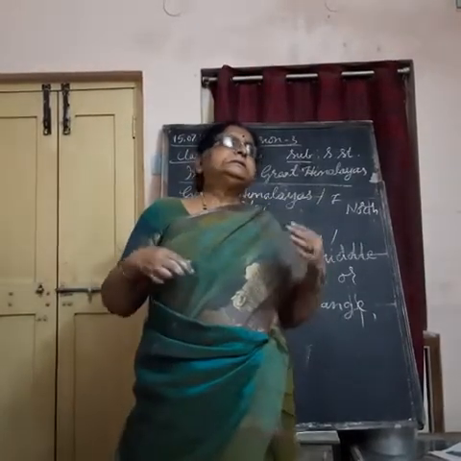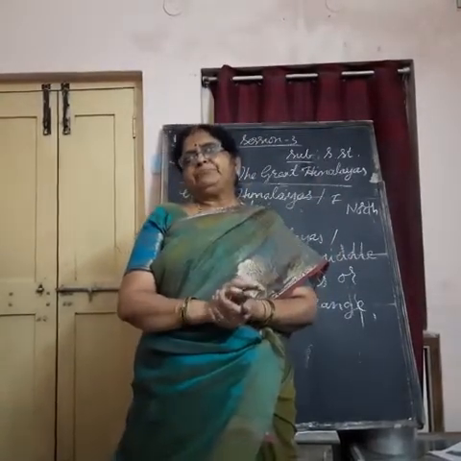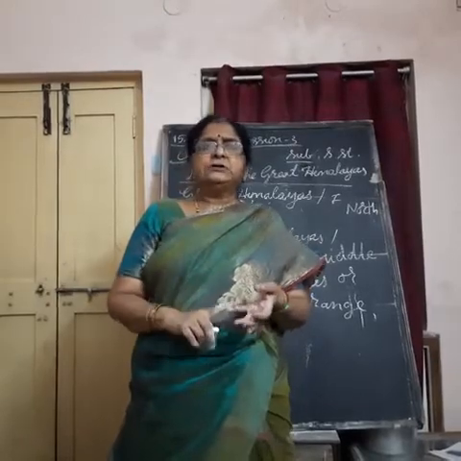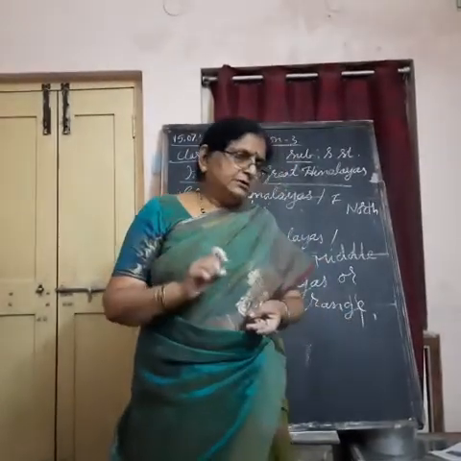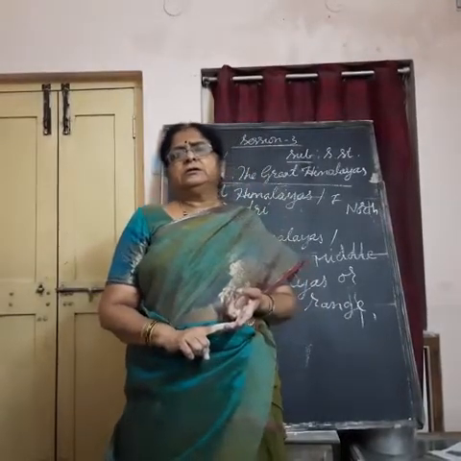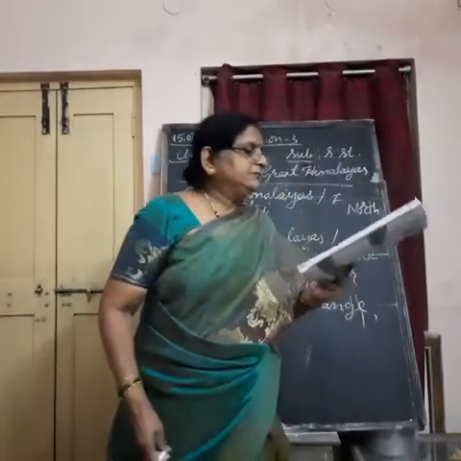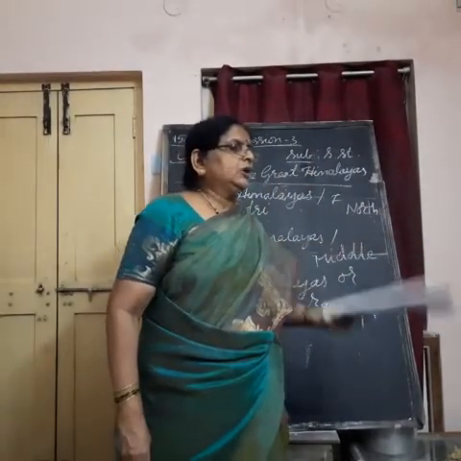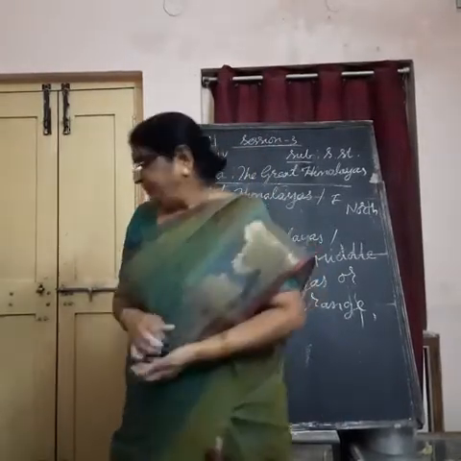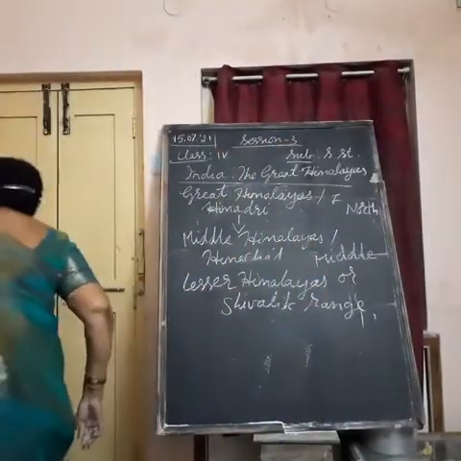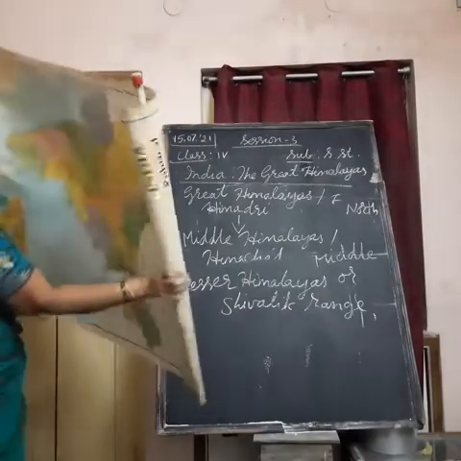The states which come under this region are Jammu and Kashmir, Himachal Pradesh, Uttarakhand, West Bengal, Sikkim, northeastern states. I will show on the map also to you, which come under these Himalayan mountain ranges.